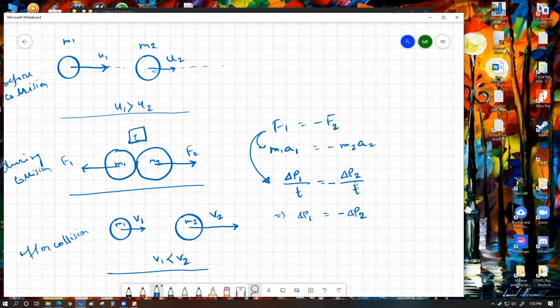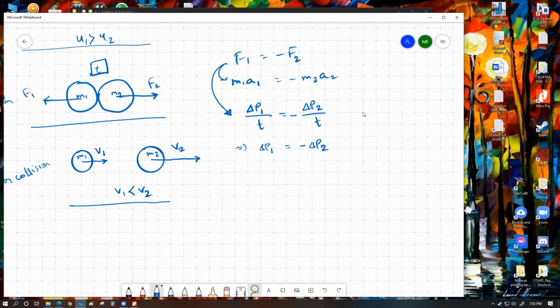This equation is a very important equation. Whenever any two objects interact with each other, they will always interact for the same duration of time. So one body's momentum change will always be equal to the other body's momentum change, but these two changes should happen in exactly opposite directions. That is very important. I'm going to get into the 5 different properties of Newton's third law just after a while. But let's just go ahead and try to elaborate this equation a little.